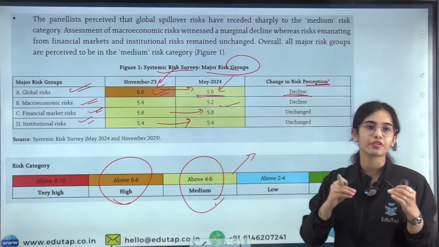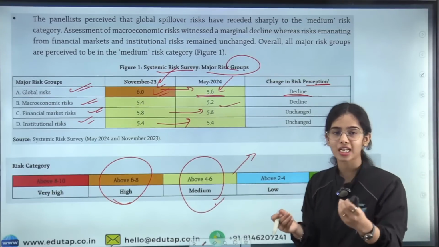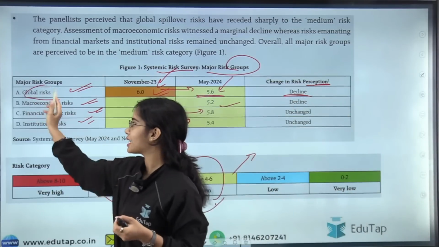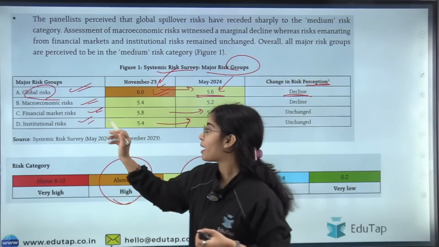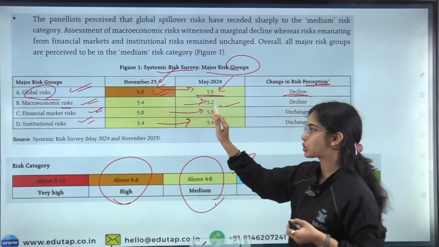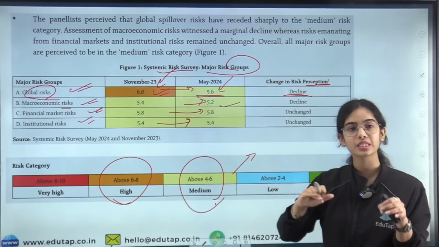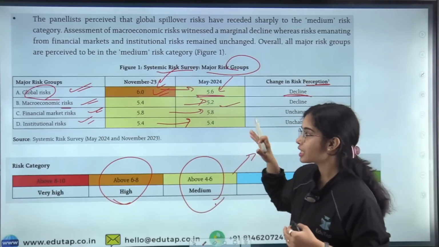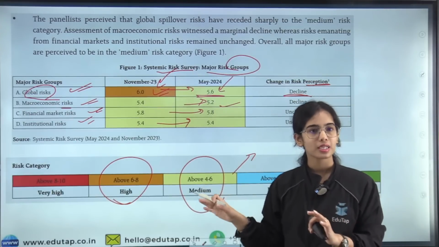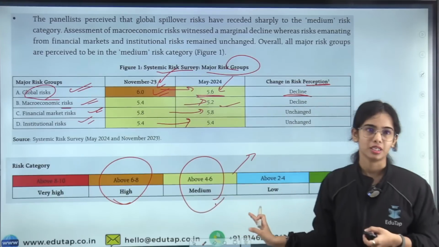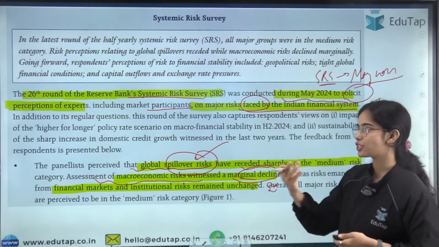As per the panelists, the global risk has receded. The macroeconomic risk in our country has also gone down. The financial market risk has remained stable, and the institutional risk is also the same as before, at the medium level. These are some of the decisions that they have taken.